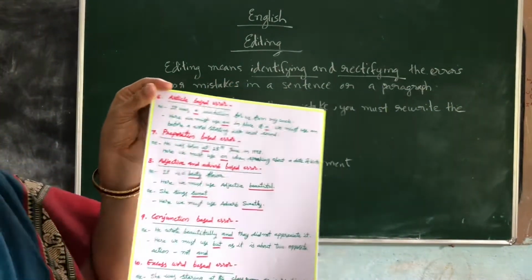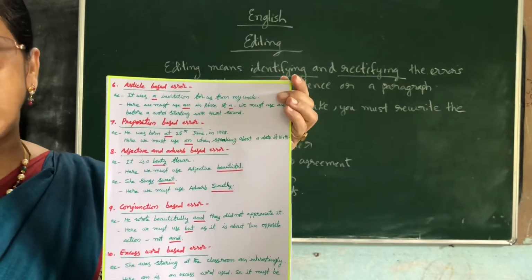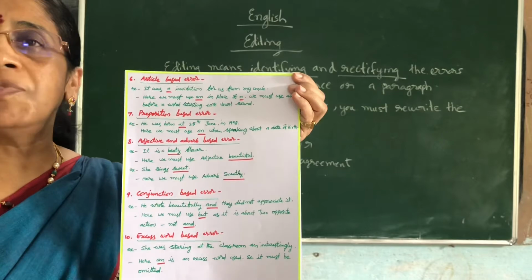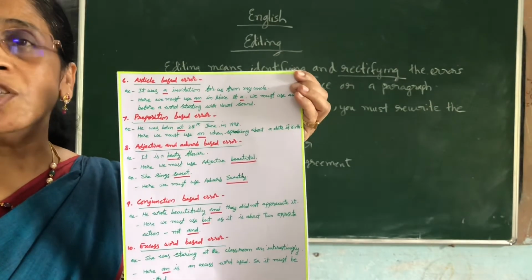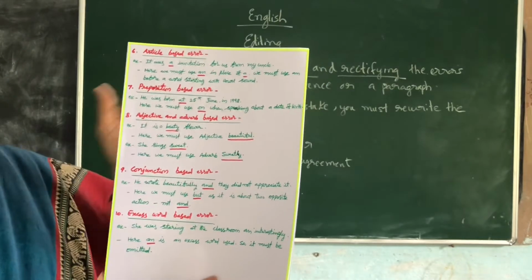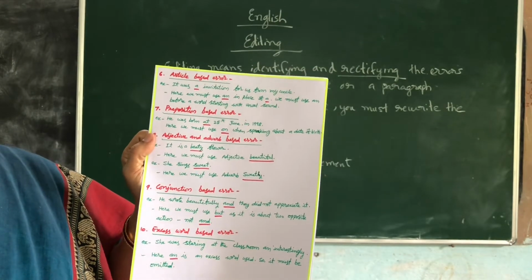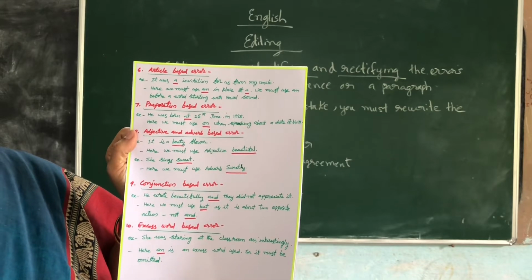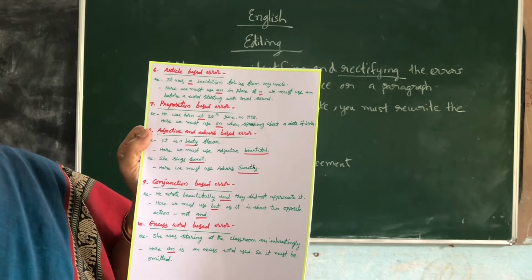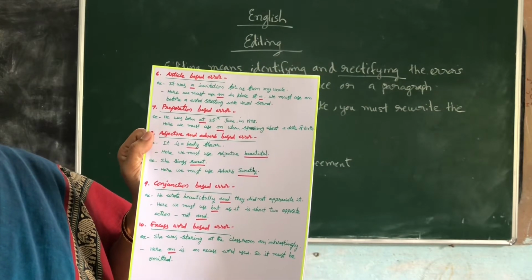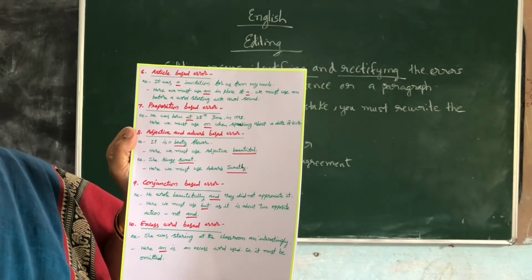Article based error. Do you know what are articles? A, an and the. A should be used before consonant sound. An should be used before vowel sound words. And the when you are particularly speaking about something or some person. So here article based errors also will be given. It was a invitation for us from. Can you use a before invitation in vowel sound? So here we must use an in place of a. We must use an before a word starting with vowel sound.